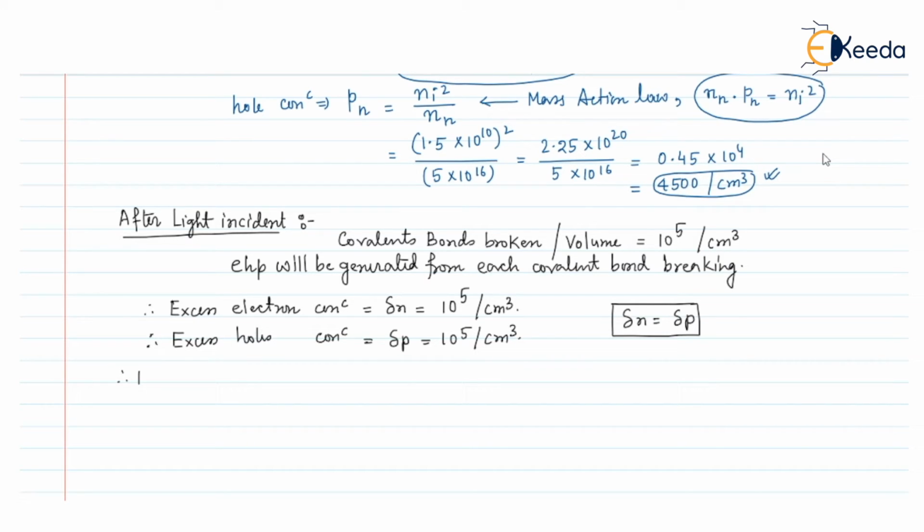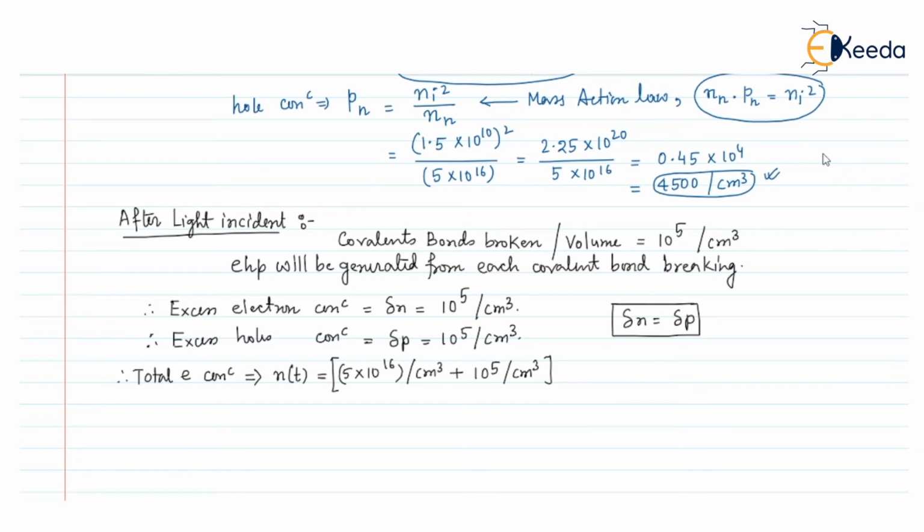Now, the total electron concentration after the light incident, if I denote it as Nt, then before light incident the total electron concentration was 5 into 10 to the power 16 per centimeter cube. Now some excess electrons have been generated, that is 10 to the power 5 per centimeter cube.